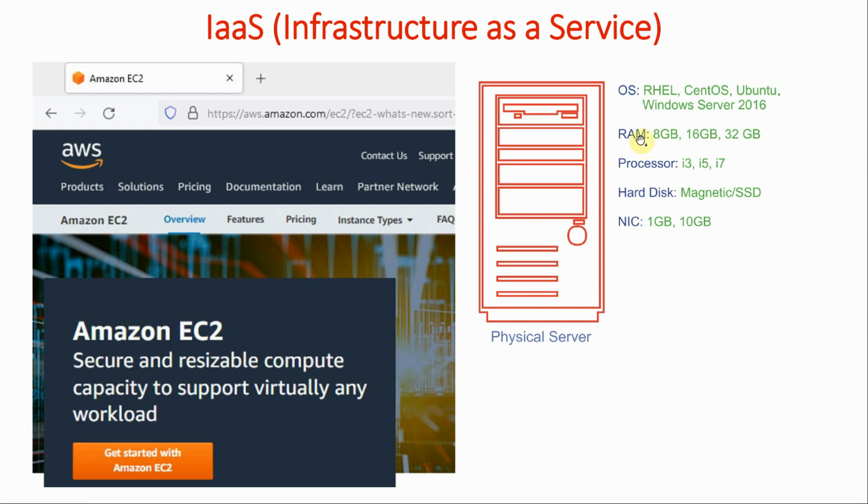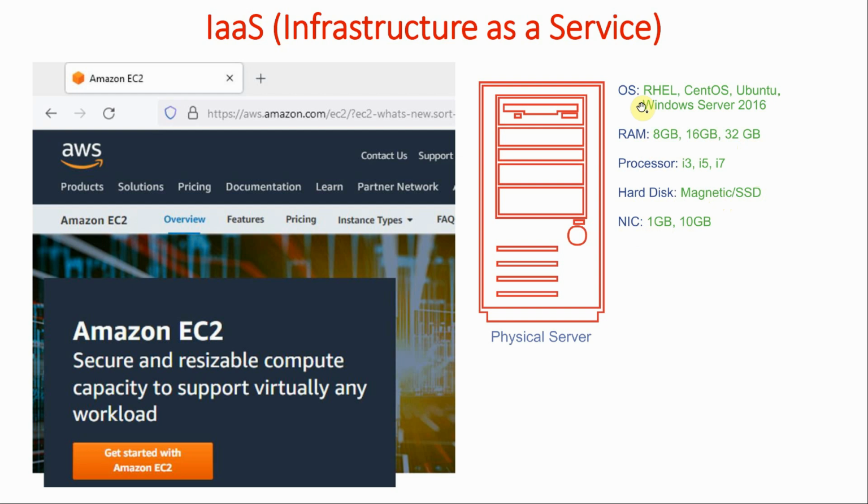First of all, we have to decide what will be the processor of that server that we are going to purchase. It could be i3, i5, i7. A lot of types of processors are available. Suppose we have decided that we need an i7 server processor. Then we have to decide how much RAM, whether it is 8 GB, 16 GB, 32 GB, or 64 GB. Then about the hard disk, you have to make the choice whether you want a magnetic or SSD hard disk. Then what should be the performance of your network interface card.